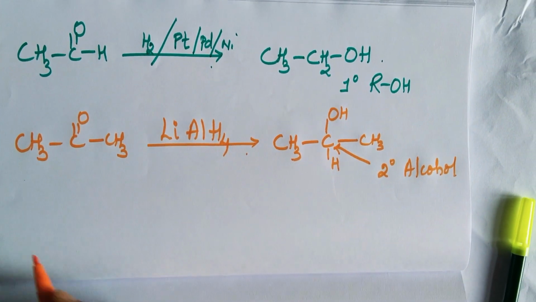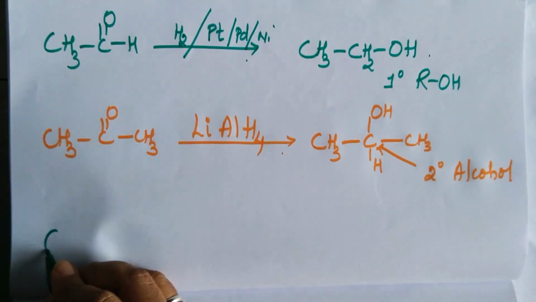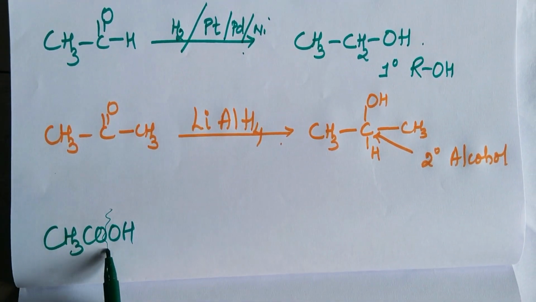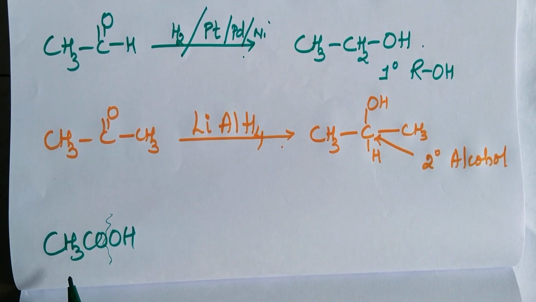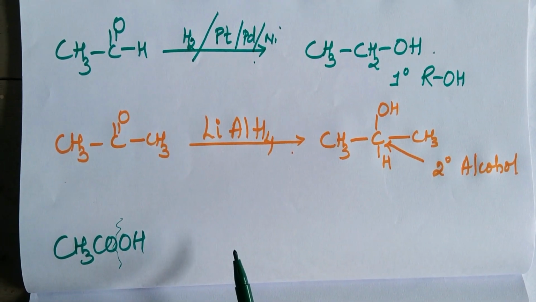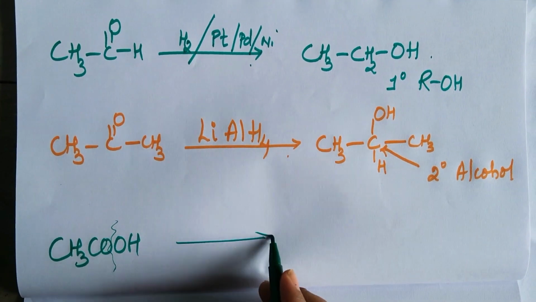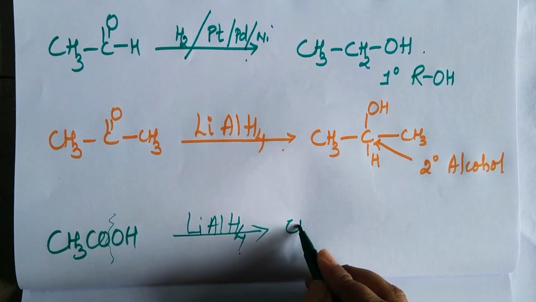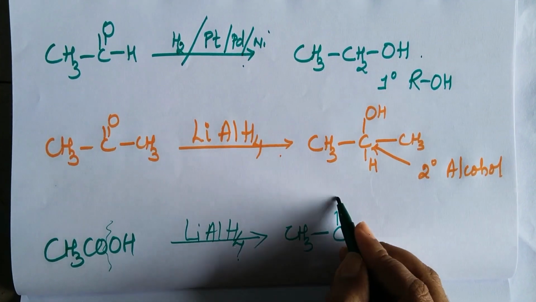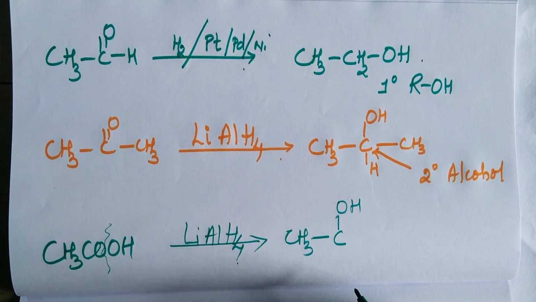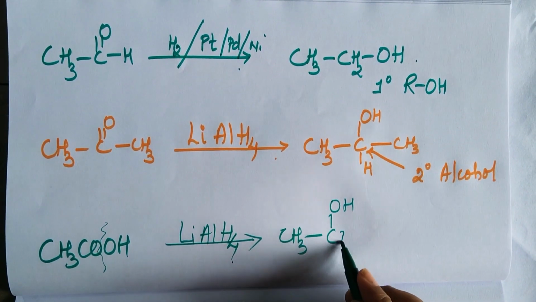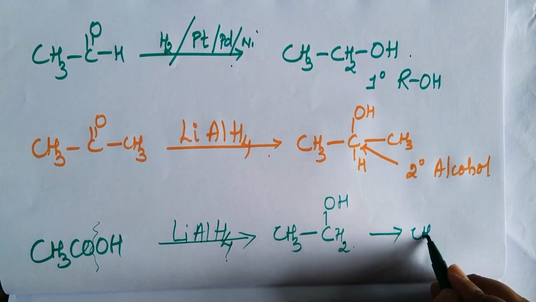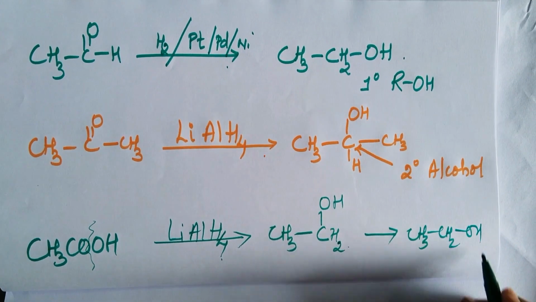Now can we prepare it from carboxylic acids? We shall check. CH3COOH. So if I break a bond here, C double bond O will be there, which upon reduction may give us alcohols. So I am going to reduce it using lithium aluminium hydride. So I will get CH3CH2OH, with 2 more hydrogens added. So which type of alcohol will I get? I will get very good primary alcohols.